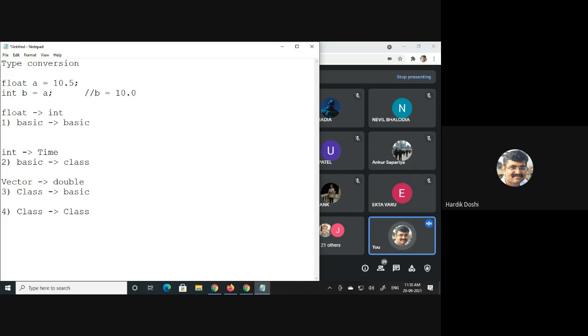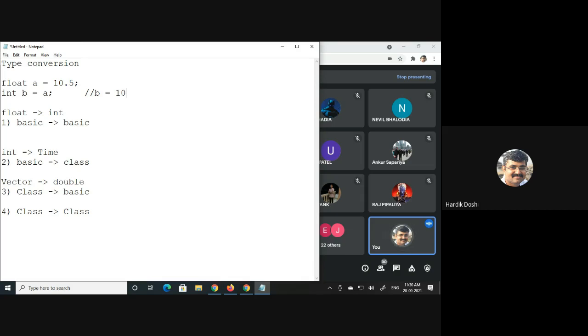Okay, now you tell me what the compiler will do when I perform this conversion. What will be there in b? But internally, what did the compiler do? Exactly. The compiler truncated the value.